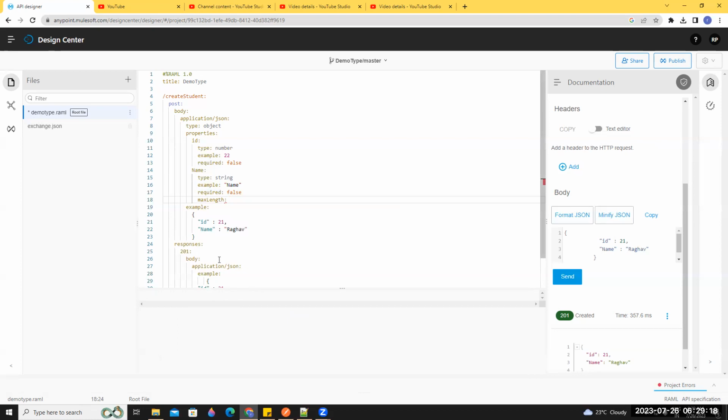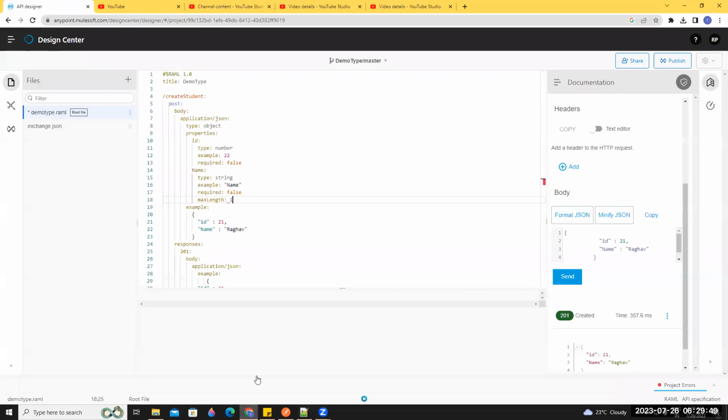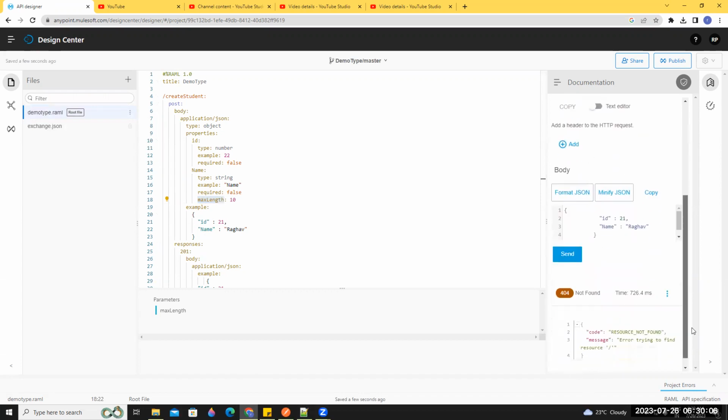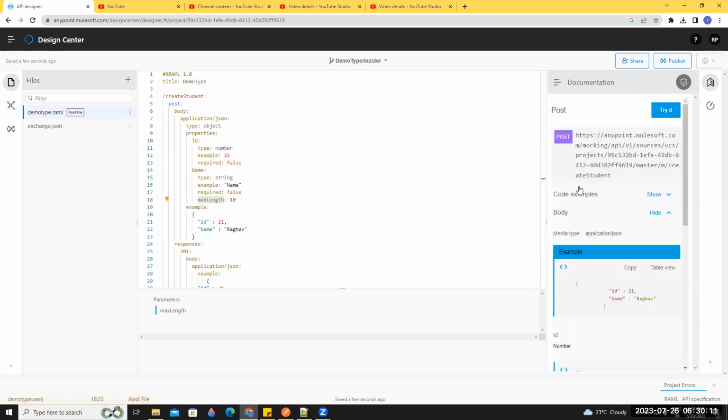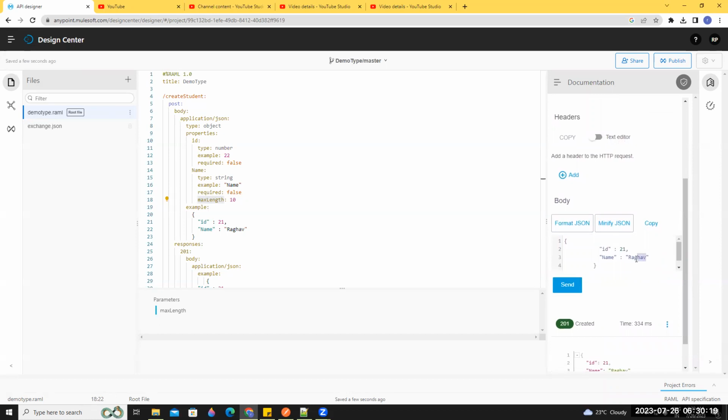Suppose max length is 10. Now the maximum length is 10 characters. What about 5 characters, right?